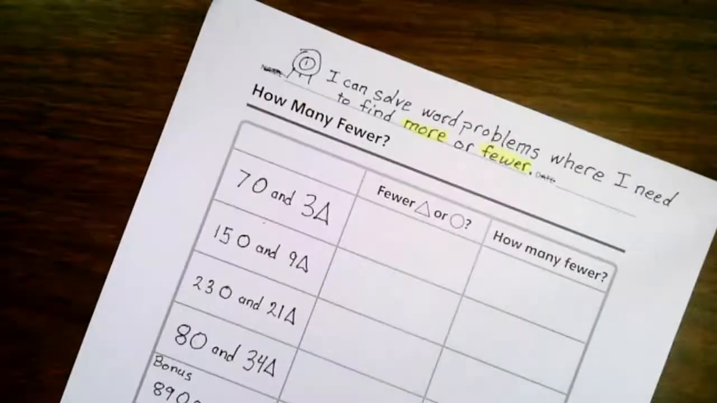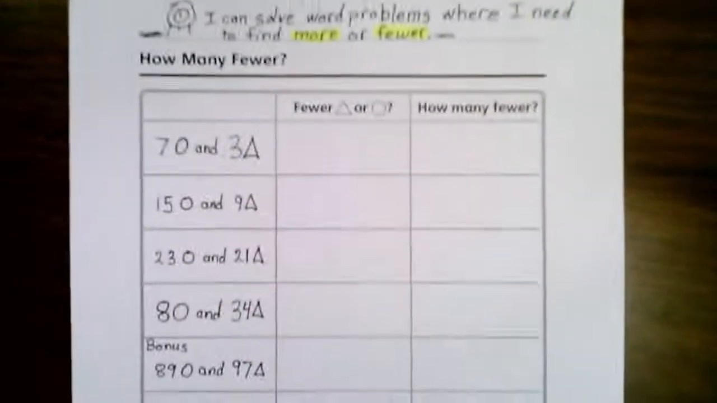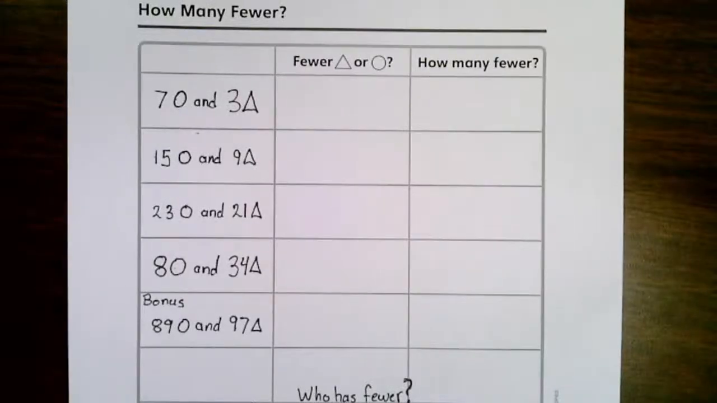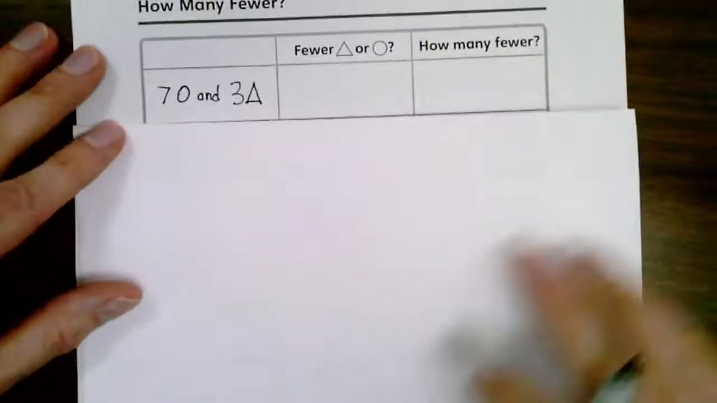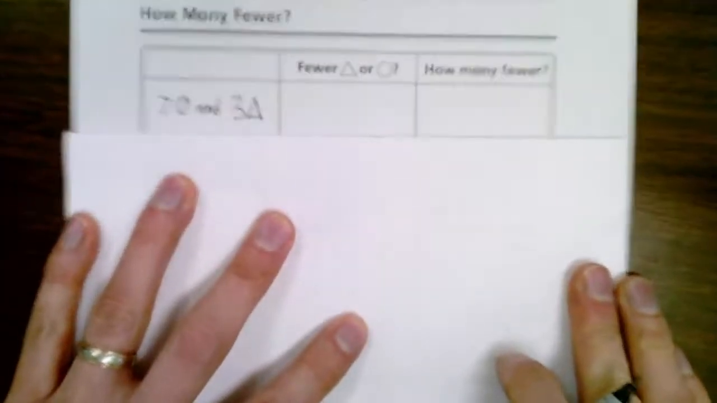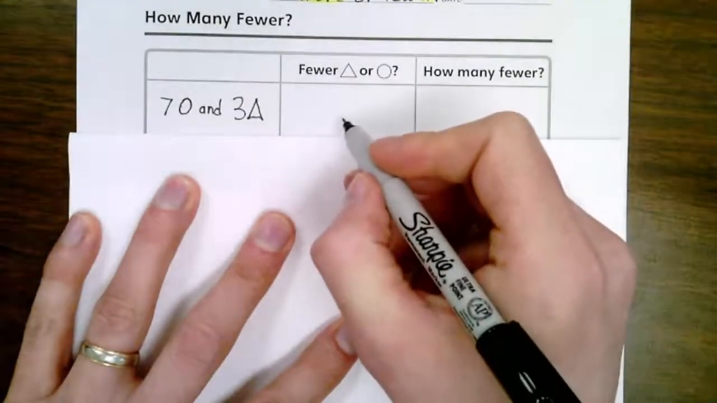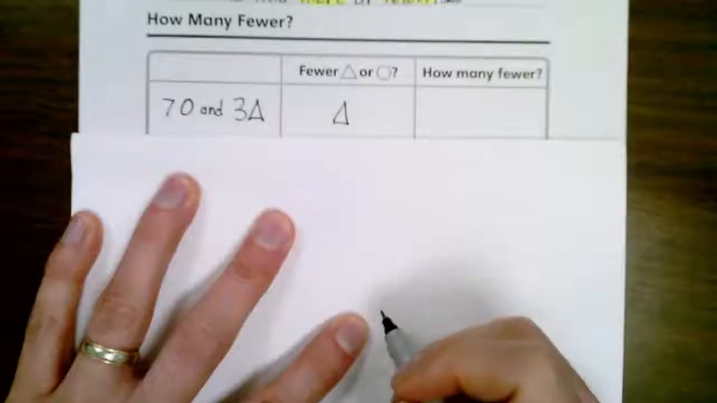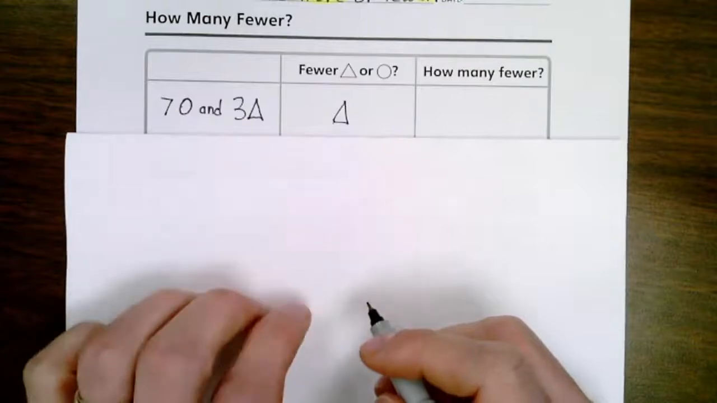I'm not going to show you a diagram of our triangles and circles. I'm just going to tell you how many we have. So with our first question, we have 7 circles and 3 triangles. Do we have fewer circles or fewer triangles? Okay, that is correct, Raina. We have fewer triangles. But how many fewer? We don't have our diagram to use.